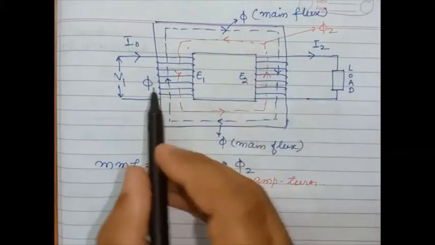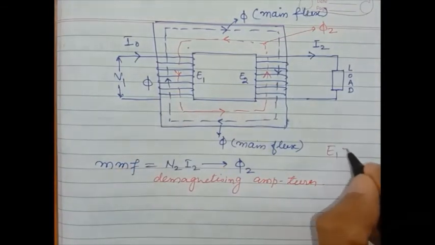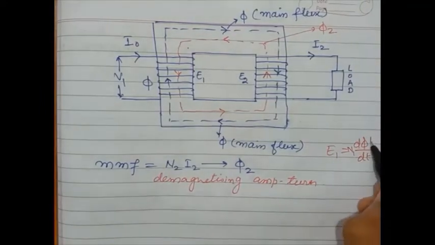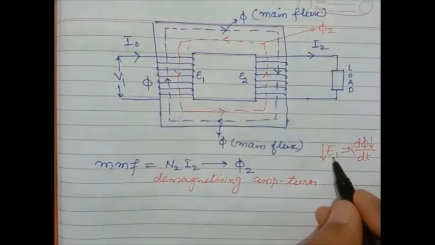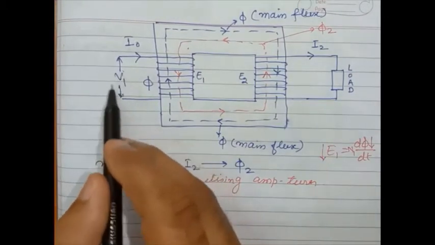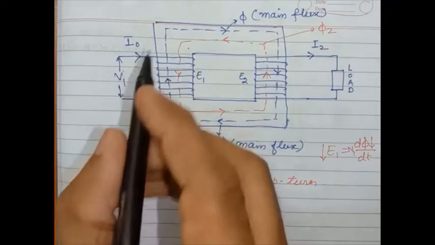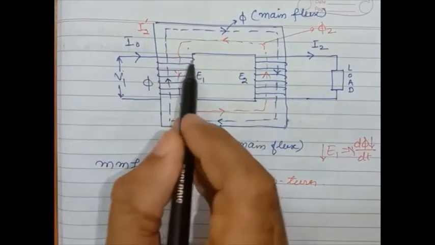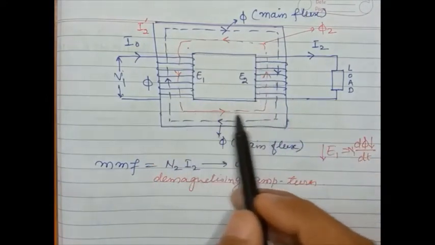As the value of this main flux phi goes on reducing, E1 = N1 dphi/dt also decreases. If E1 is decreasing, it means the potential V1 is higher than E1. So there is a flow of an additional component of current, known as I2 dash, in the primary winding, which is compensating this flux.